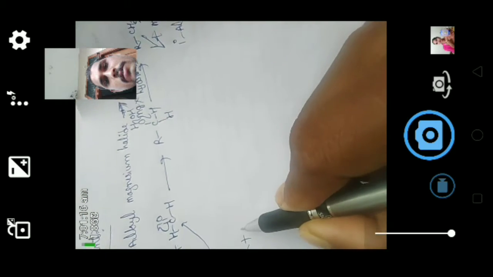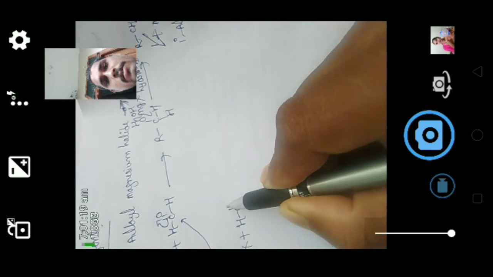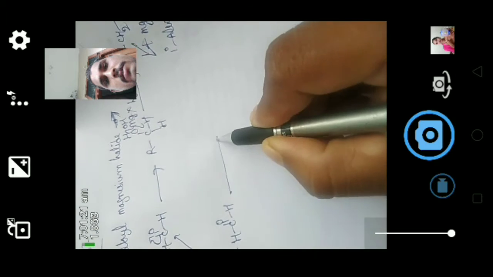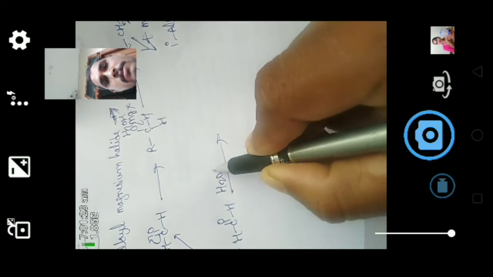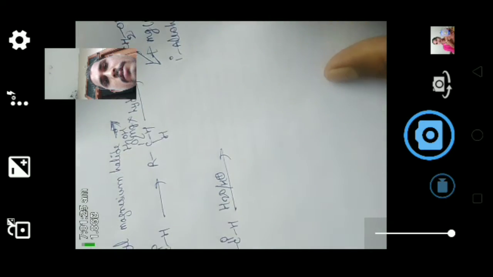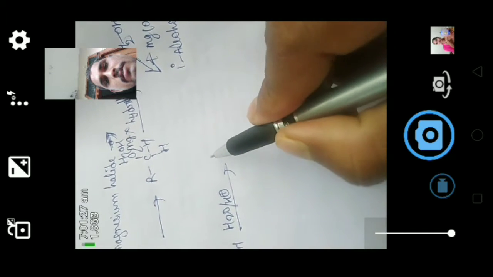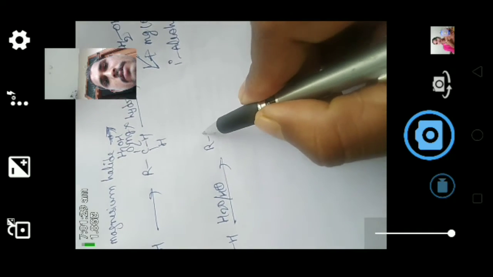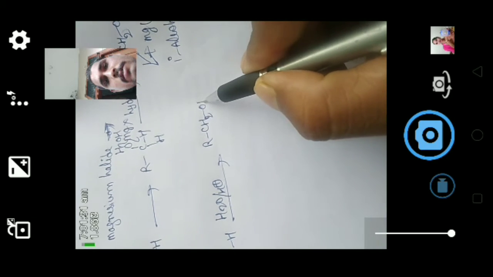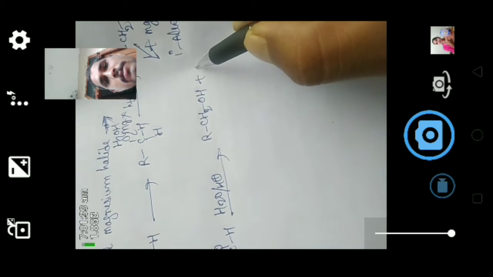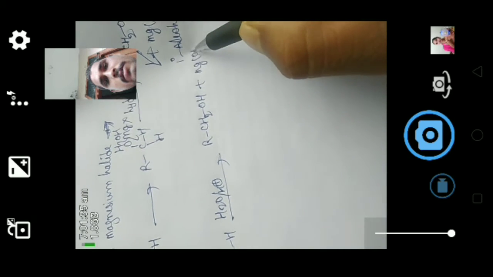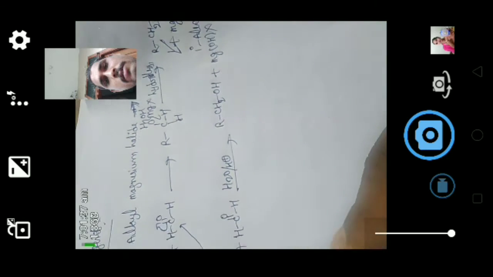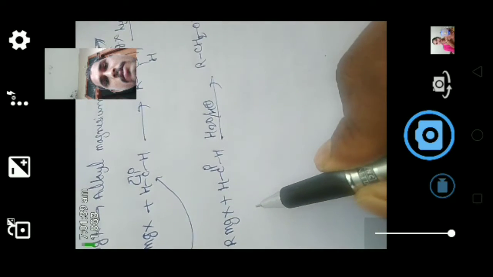Here RMgX, when we react with formaldehyde, gives RCH2OMgX plus Mg(OH)X. Here these are the general reactions.